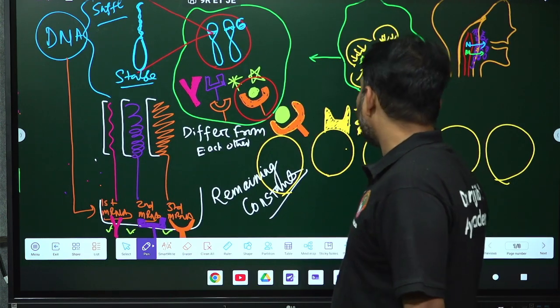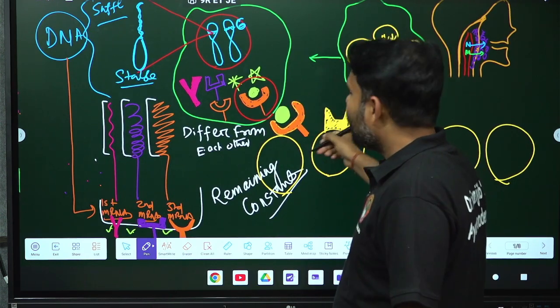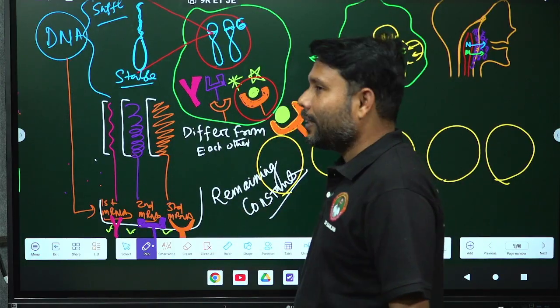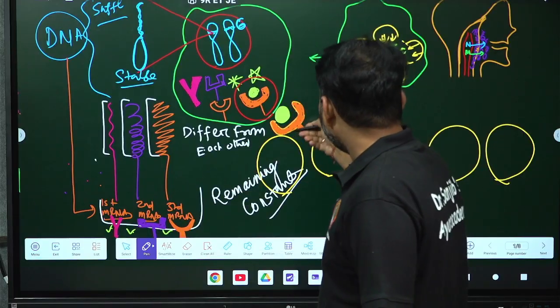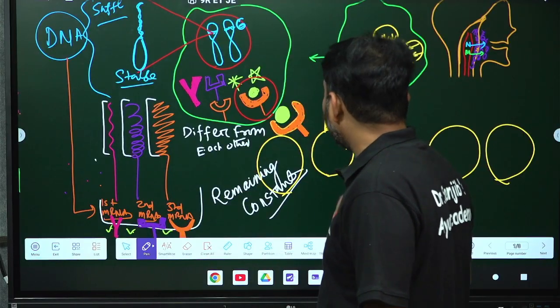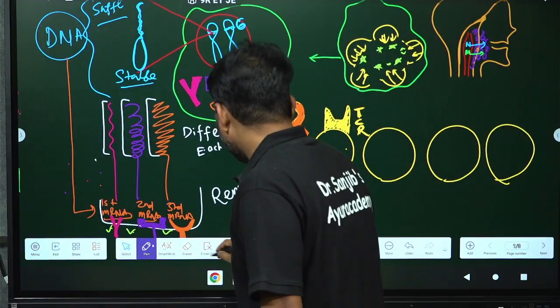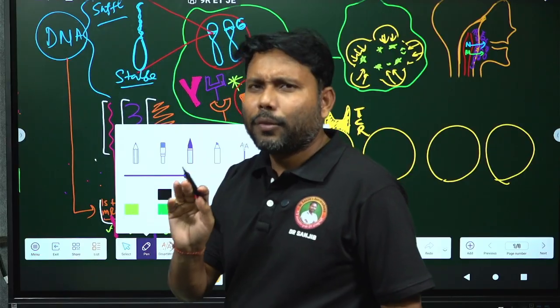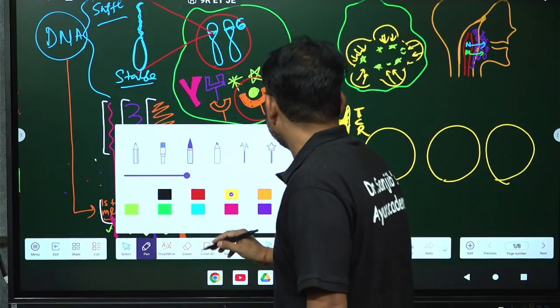And these T cell receptors will sense the processed antigen, and it will come and fit to it. I will take only 5 to 10 minutes, then I will cover it, don't worry.